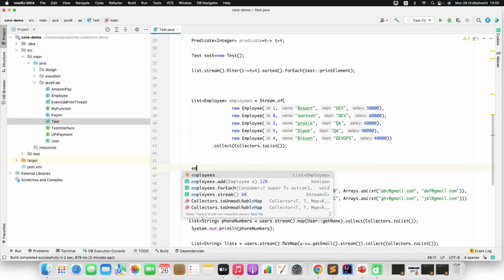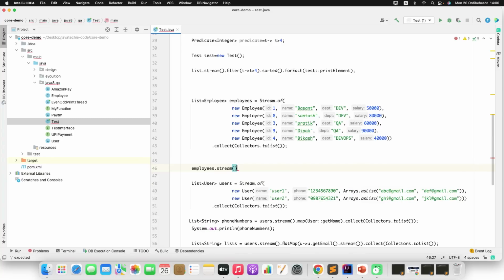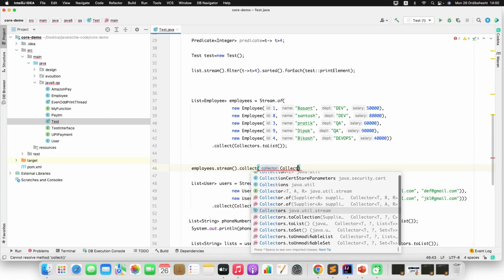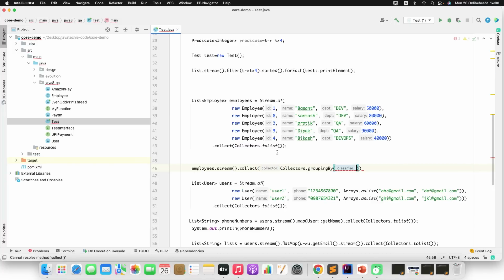You have the employees, just use the stream. Then just use collect, just use Collectors.groupingBy. With which field do you want to group? I just want to group by department. It will display the key as the department name and the value as a list of employees belonging to that department.